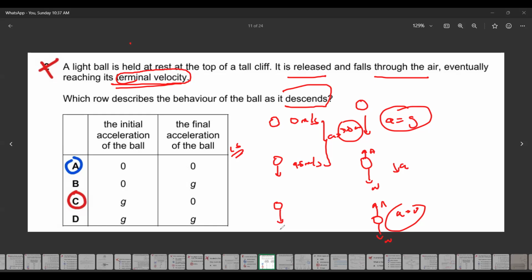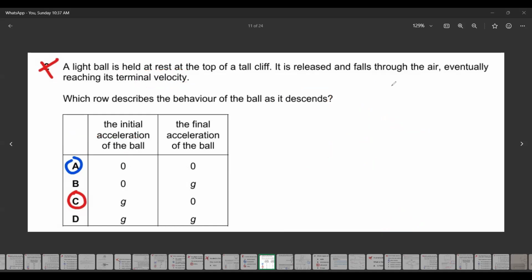If the question was, what is the initial velocity of the ball? Then I would say zero. But the question is not about the velocity. The question is about the acceleration. Acceleration is always calculated for an interval. You don't have an acceleration at a point.